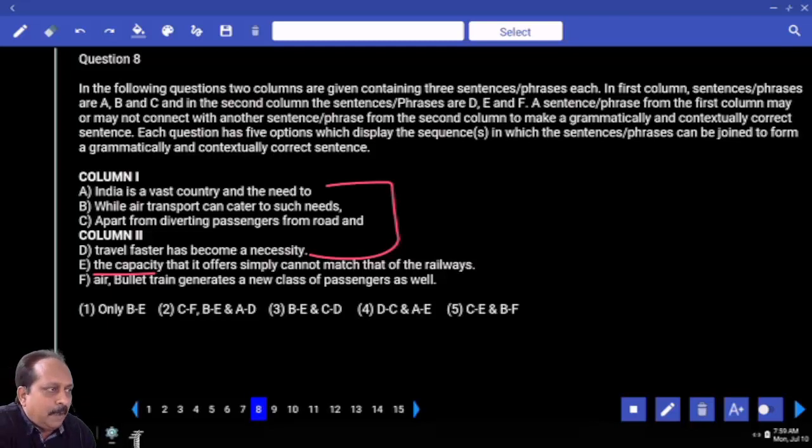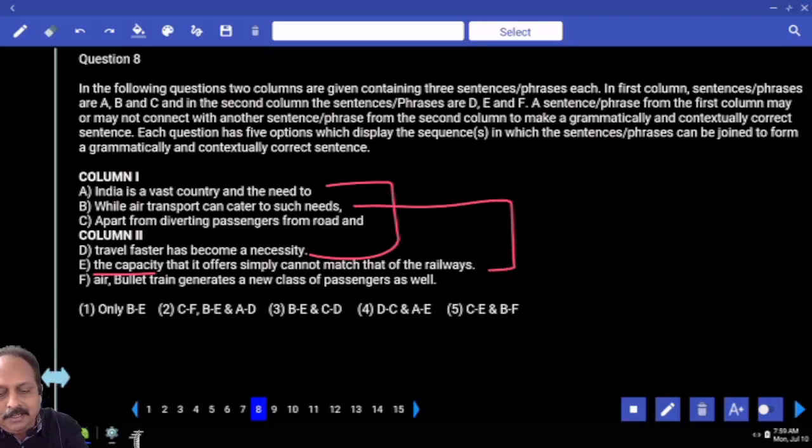So it doesn't have the capacity that it offers, simply cannot match that of the railways. You can match second, and also the clue for you, while expresses contrasting information. While air transport can cater to such needs, time factor, the capacity that it offers simply cannot match that of the railway. And B and E also one pair.